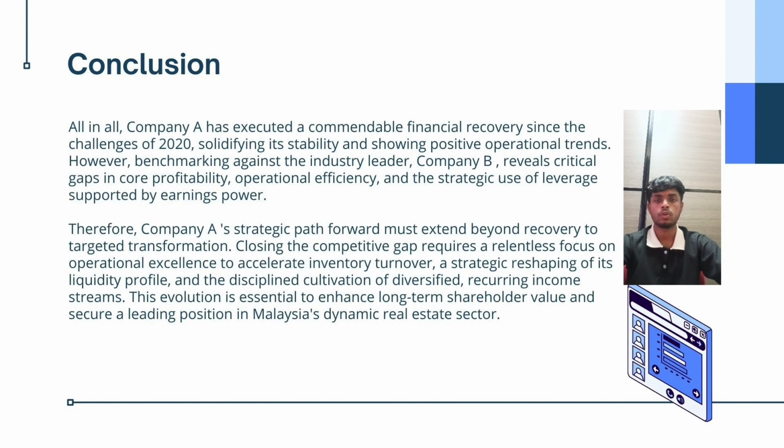In conclusion, we found that Company A has shown a clear financial recovery since 2020 with improvements in profitability, efficiency, liquidity and capital structure over the 5-year period. However, when compared to Company B, Company A still lags behind in profitability and operational efficiency, particularly in inventory turnover and asset utilization. Company B's diversified operations provide stronger recurring income and higher financial performance.